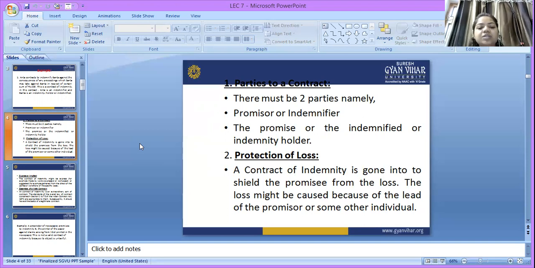That means the indemnifier should save the indemnity holder from that loss. So the loss caused because of the conduct of the promisor or some other individual should be protected against, because it is caused because of the conduct of the promisor.